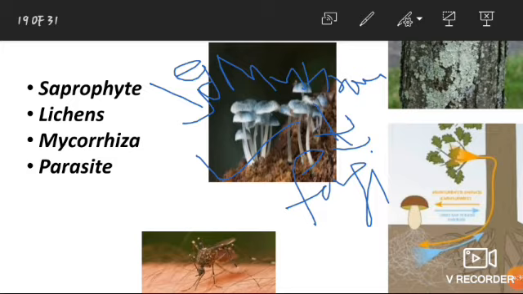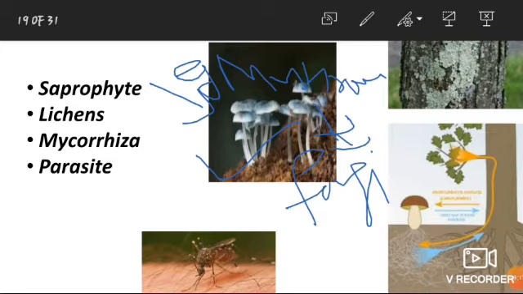The main body of the lichen is formed of fungus. The fungus provides fixation, water, minerals and shelter to the algae. And the algae manufactures food not only for itself but also for the fungus. This interaction allows the lichen to grow in environments like bare rock. As I already told you, this is an example of mutualism. In mutualism, both the species get benefit from each other. So, lichen consists of algae and fungi both, and both get benefit from each other. Fungi provide water, mineral, shelter to algae, and algae manufacture food for the fungi.